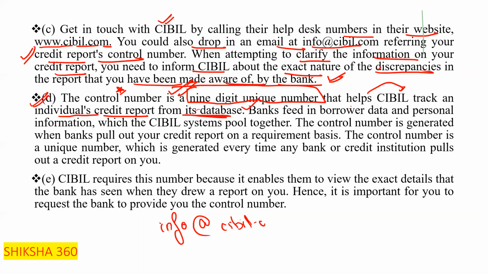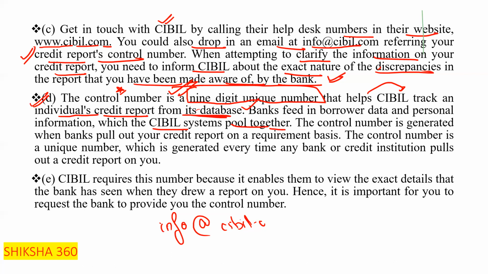So banks feed in borrower data and personal information, which the CIBIL system pools together. The control number is generated when banks pull out your credit report on a requirement basis, for example when you want to take any loan or a credit card. First of all, the bank will check your CIBIL score.